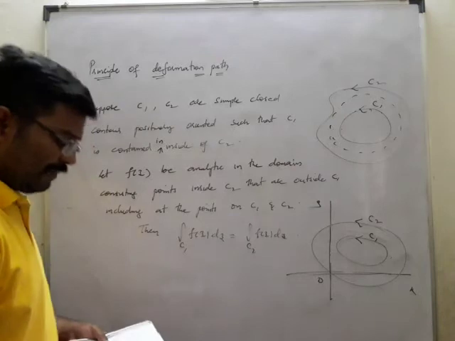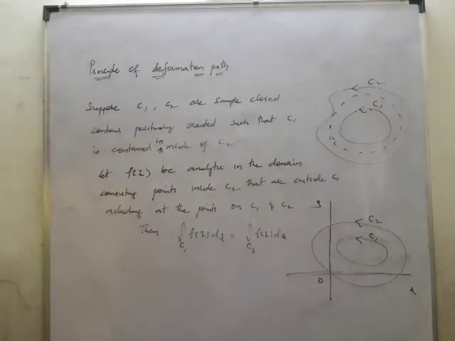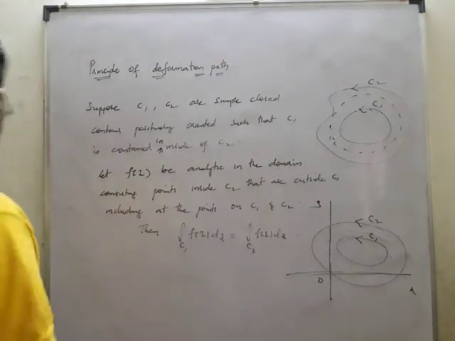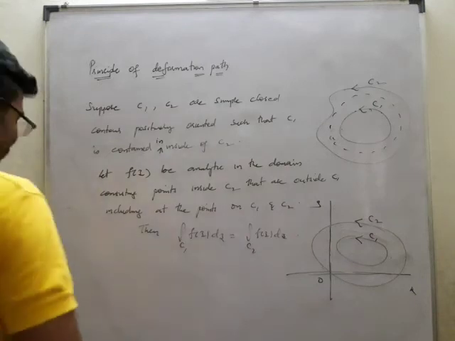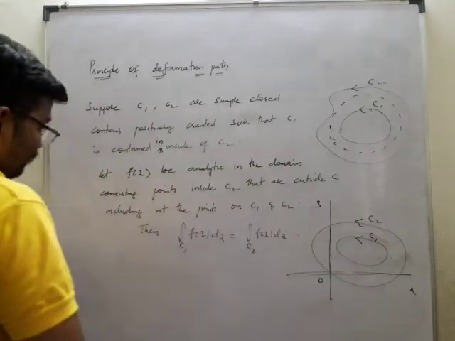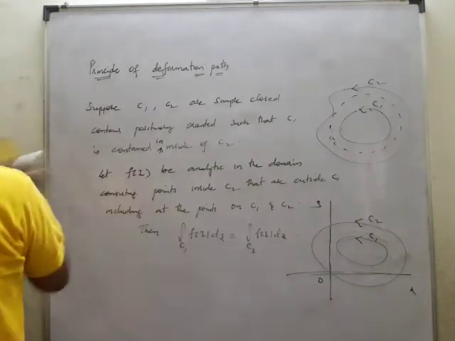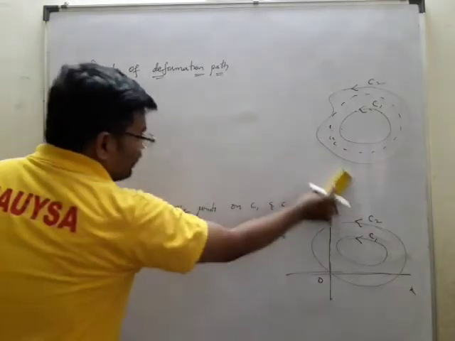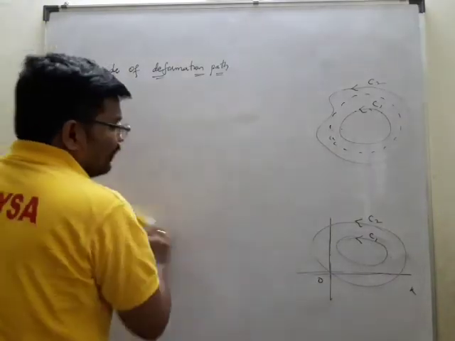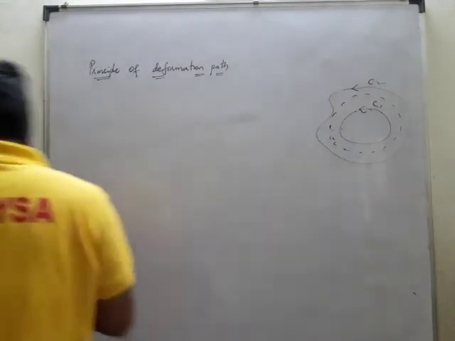So according to the previous theorem, that is Cauchy's theorem for multiply connected domain, we can get it in this form. Proof. The proof is very simple. Only two steps are there.